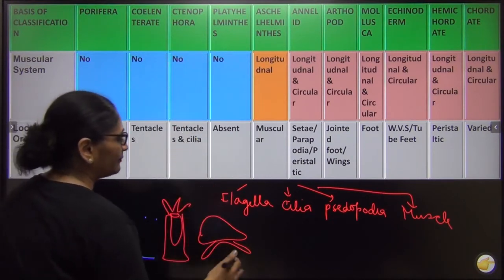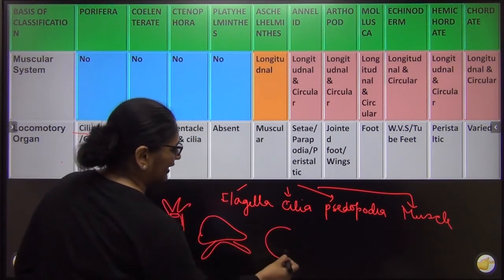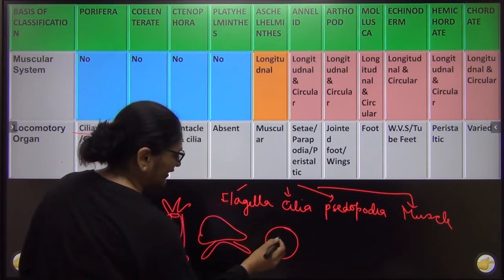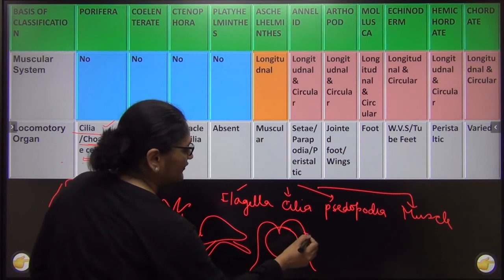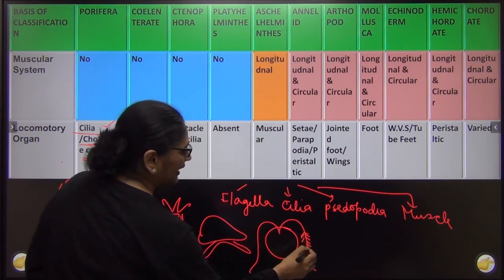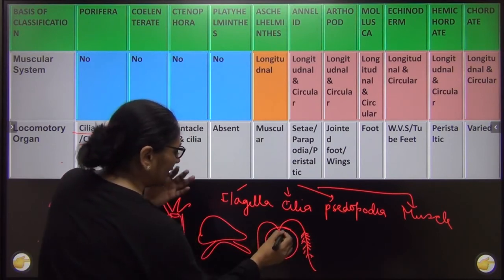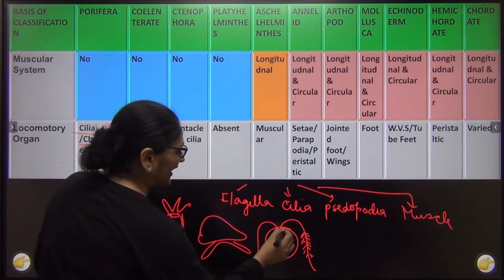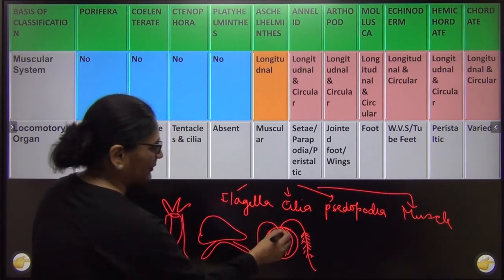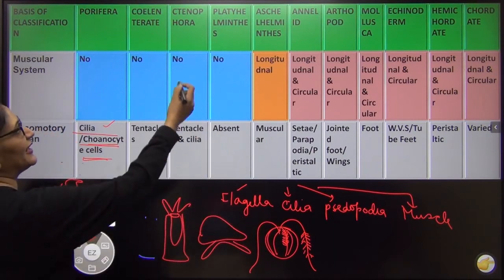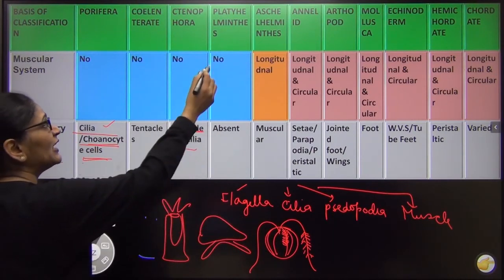In Ctenophora, just open your NCERT and you will see that in Ctenophora they have 2 long flagella, and each flagella has a lot of cilia, and this is what helps them move. इसके अलावा इनकी बॉडी के ऊपर 8 ऐसे ciliated comb plates भी पाए जाते हैं. I'm going to teach you later. They have 8 rows of comb plates. So basically they move with the help of cilia and flagella. Detail में हम आपको बाद में पढ़ाएंगे.